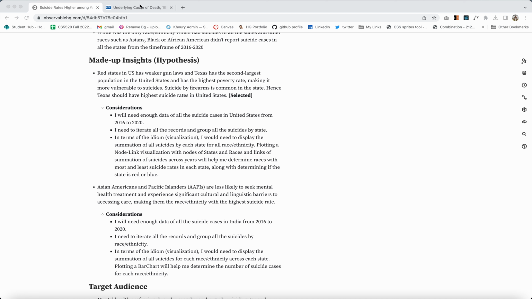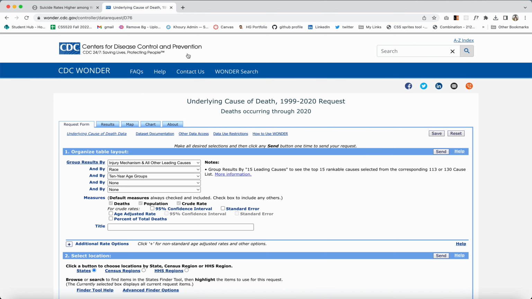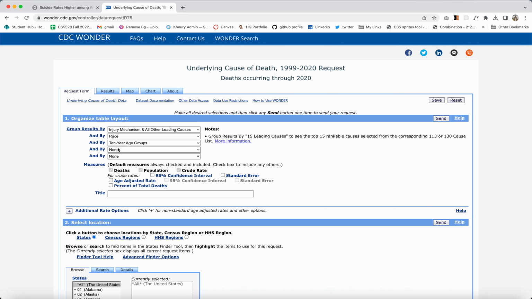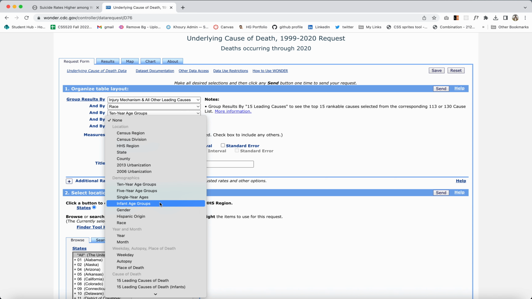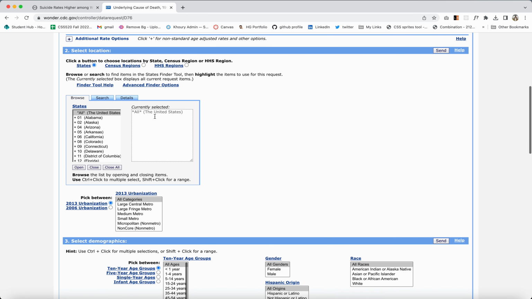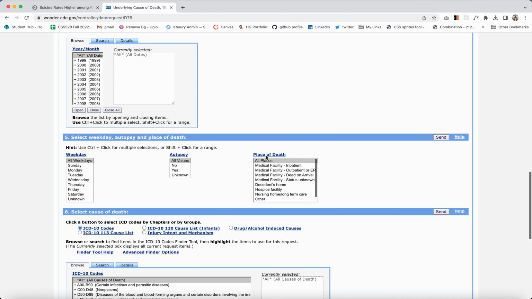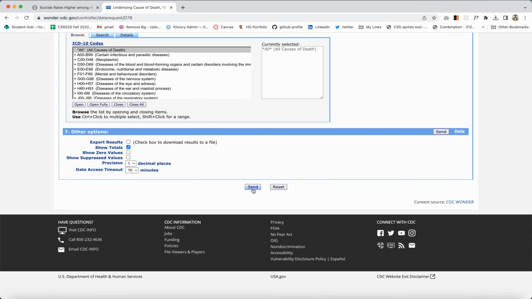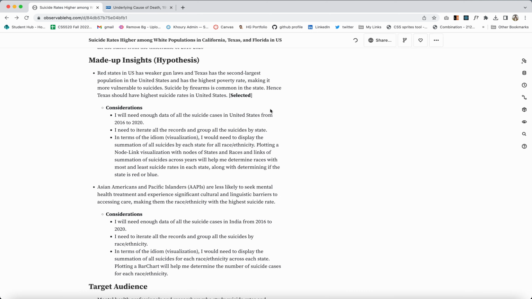In order to test this, I used this data set from the CDC website, wherein we specify the columns which we want in our data set, like race, the age groups, the mechanisms, and we can also specify the state here. So this way we can generate the data, and we have other filters here as well. Once we select those filters we can click on send, and this will generate the data for us. And this is how I have used the data for this one.